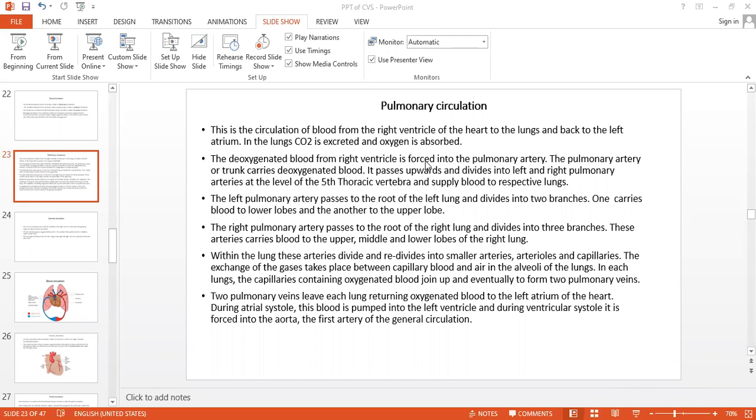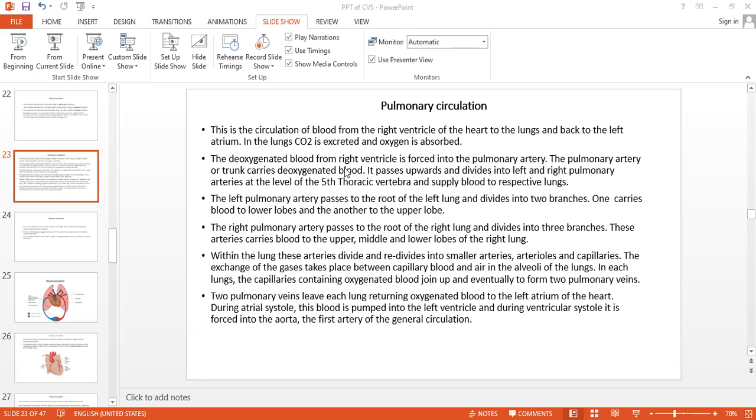The pulmonary artery carries the deoxygenated blood into the lungs, where it excretes the carbon dioxide and absorbs the oxygen, and then comes via the pulmonary vein and drains its contents into the left atrium. That is oxygen-rich blood, that is the oxygenated blood.